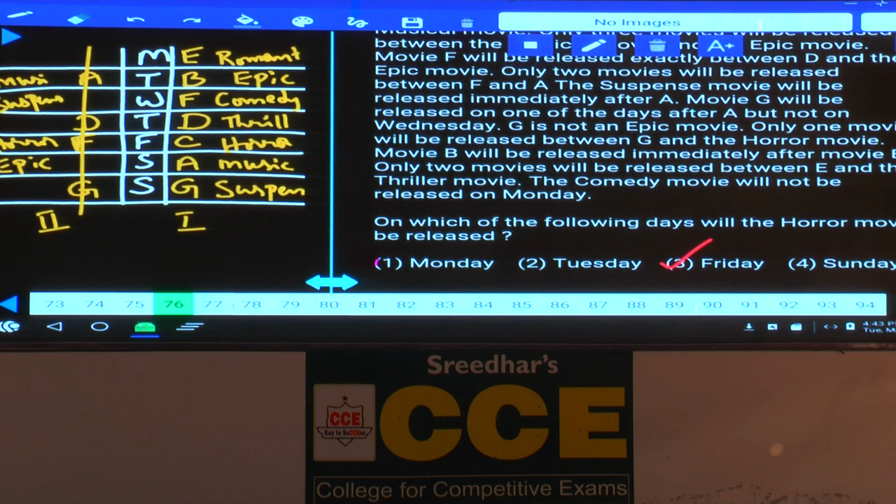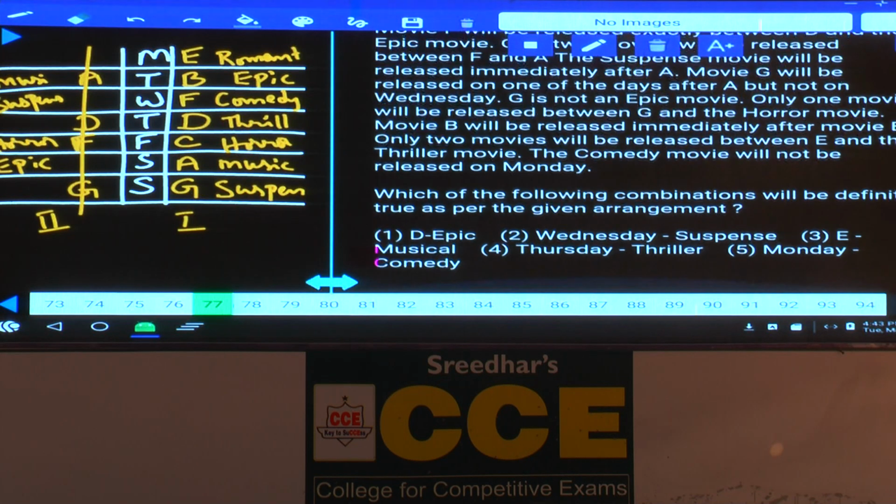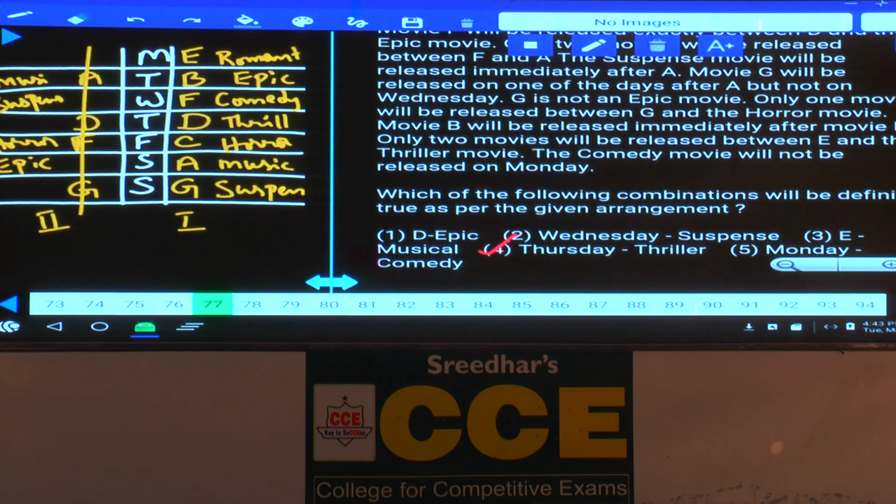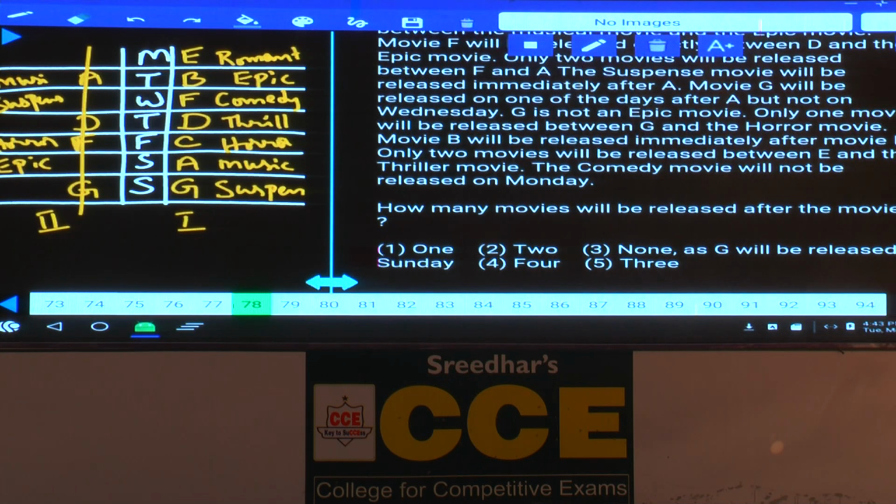Friday, choice 3. Then 77, which of the following combinations will definitely be true as per the given arrangement? D, epic, and next one, Wednesday suspense, E, musical, Thursday thriller, definitely true, choice 4. Then question number 78, how many movies will be released after G? After G there is no movie, then choice 3.